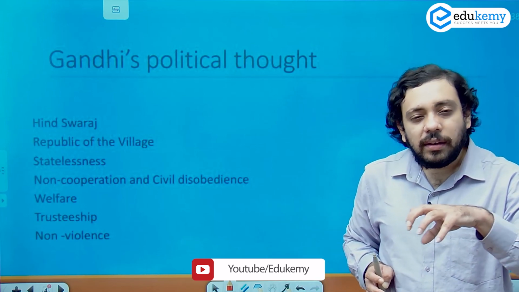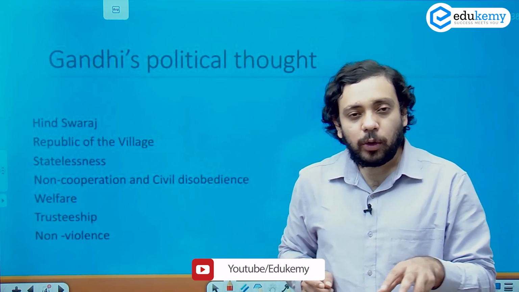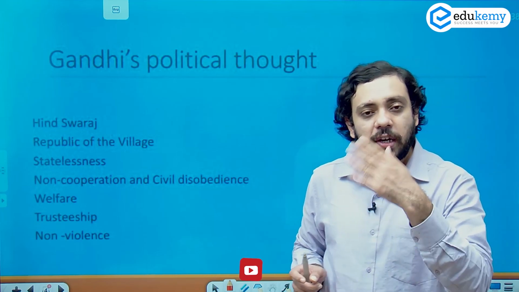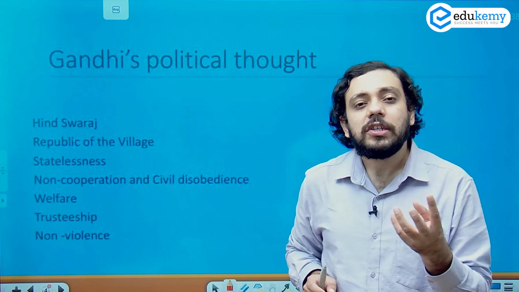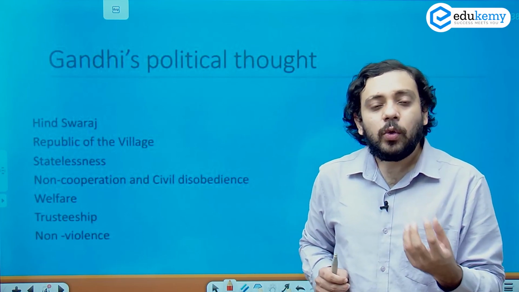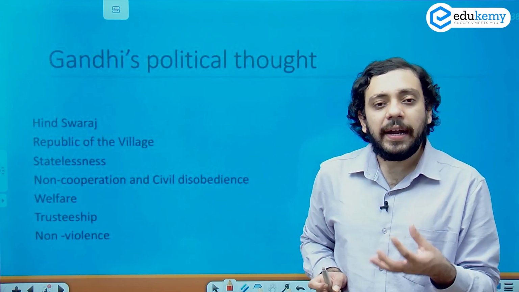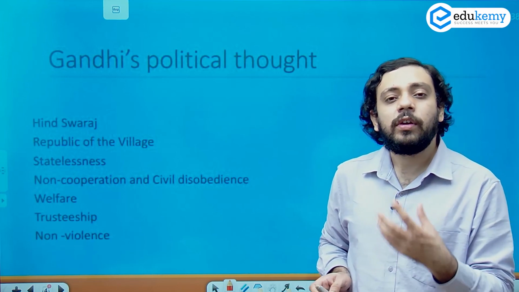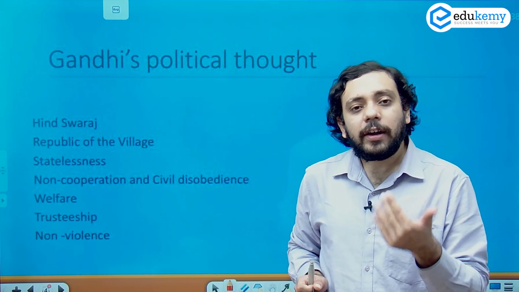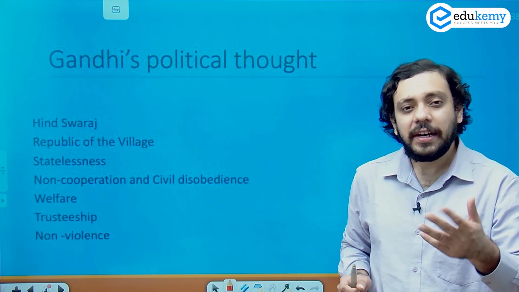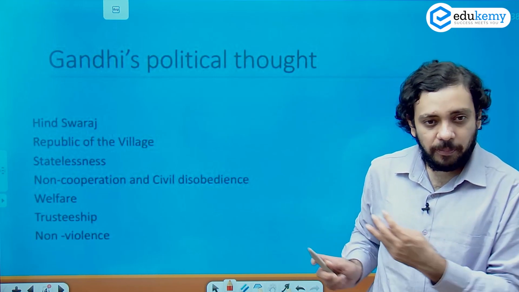And he did not like the idea that people had to go from villages to towns and to cities to seek jobs and social security and protection. He wanted villages to be self-sufficient, make their own economy work, make their own society work, and have the autonomy over their everyday life in terms of political and social electoral rights, which is later translated into Panchayati Raj, etc.